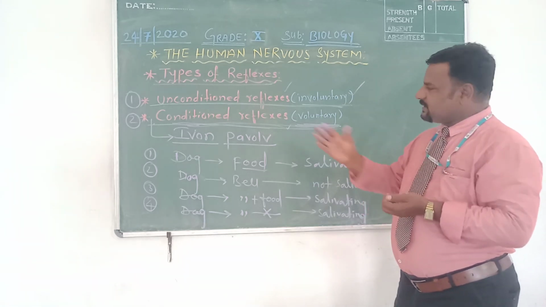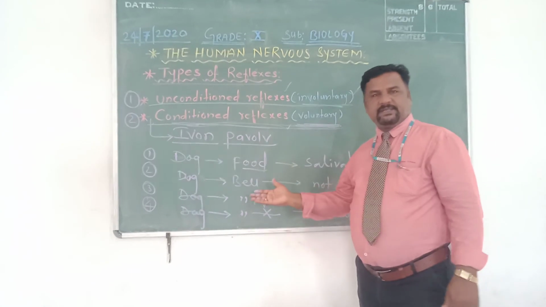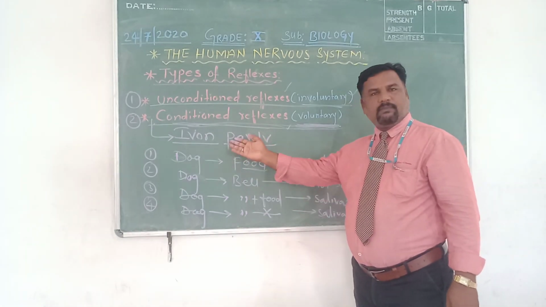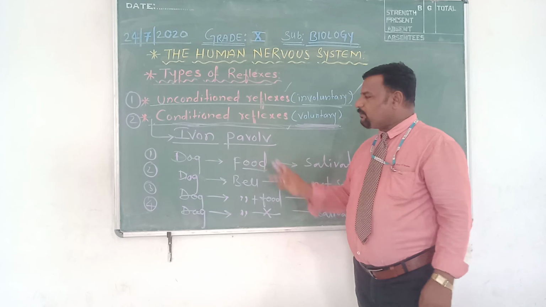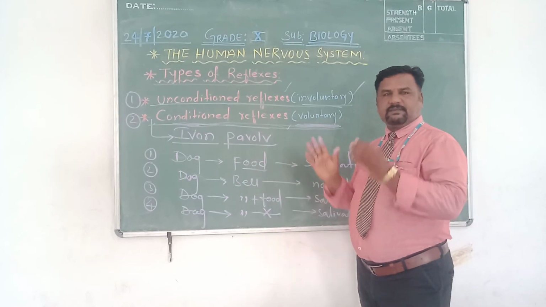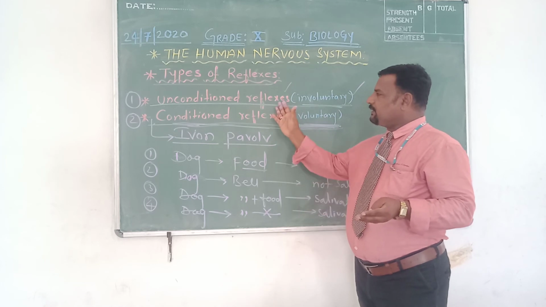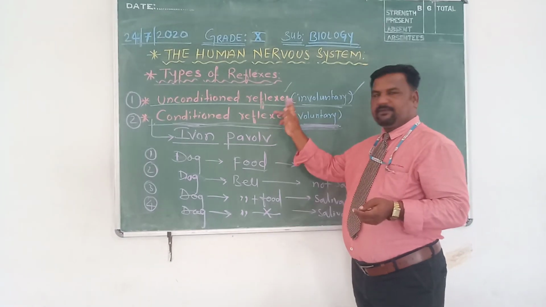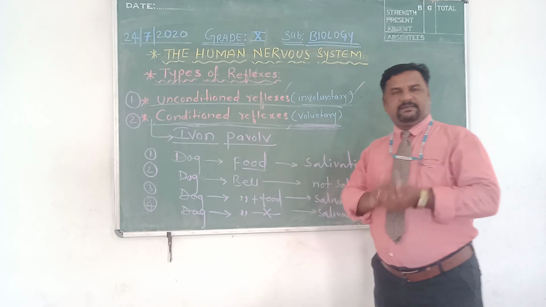An example is the dog experiment shown by the Russian scientist Ivan Pavlov. So this is about today's topic, children: types of reflexes.